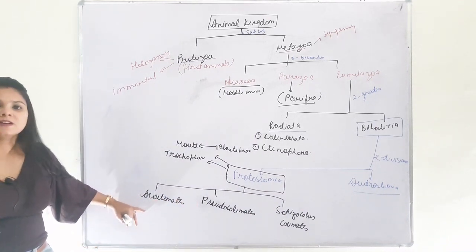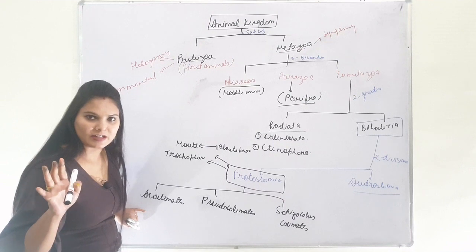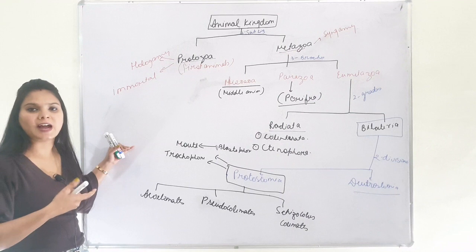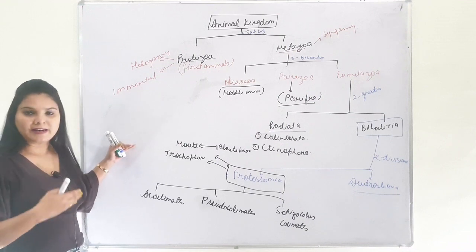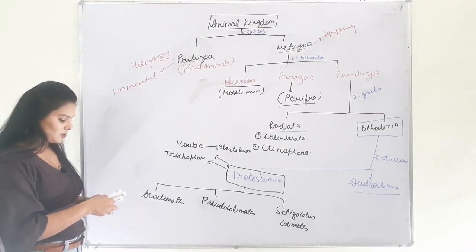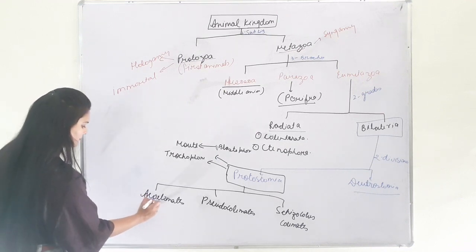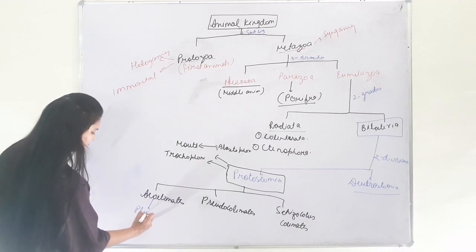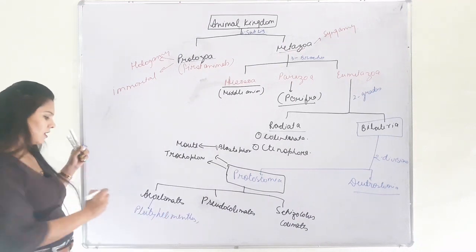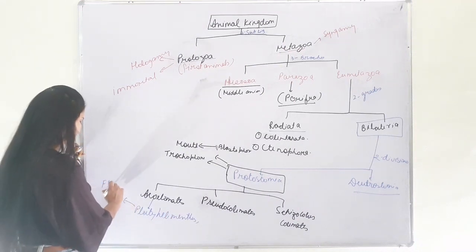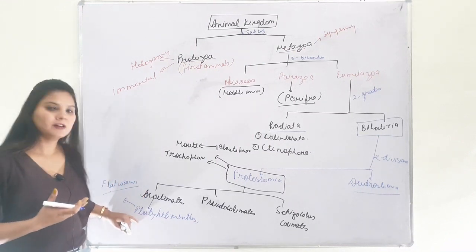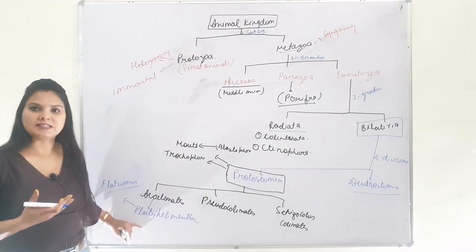Acoelomates are the animals which do not have a body cavity, and the space between the body wall and digestive tract is filled by parenchyma or mesenchyma. Acoelomates include phylum Platyhelminthes, which are also called flatworms, for example, Planaria, Fasciola and Taenia.